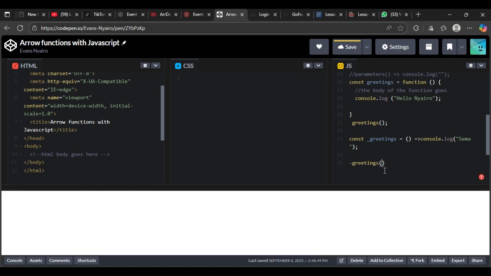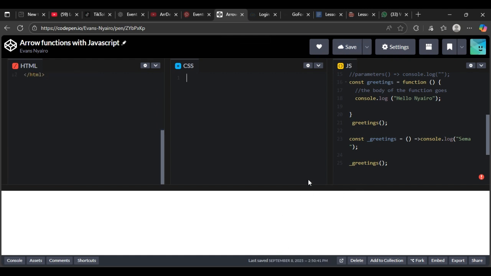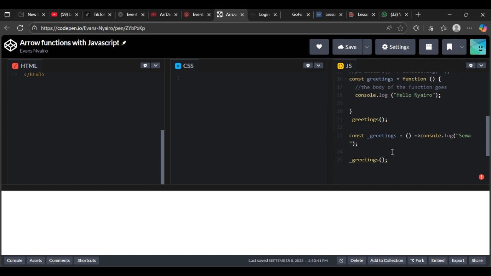So we say greetings. We must initiate it with an underscore. So this is the code. We have introduced the arrow function. In this code, you have just seen the basic syntax of writing an arrow function.